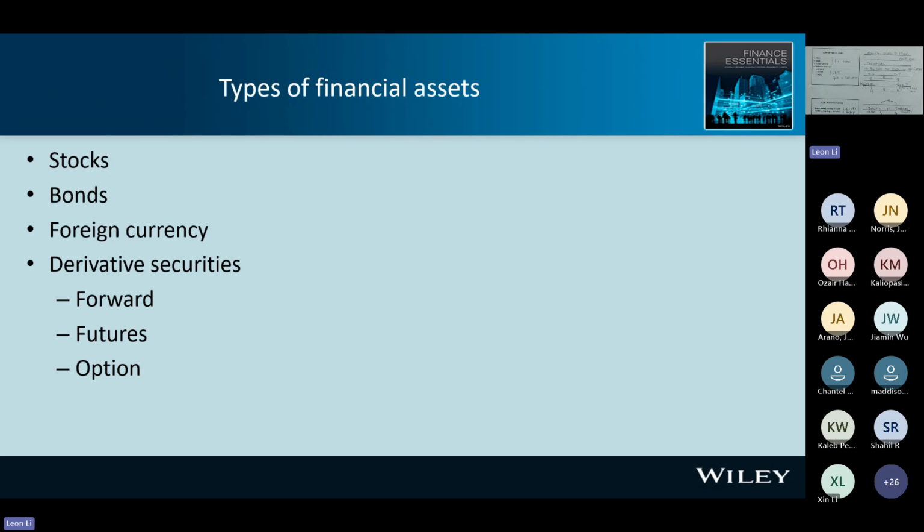If the relation is broken, then we will have an arbitrage opportunity. Arbitrage opportunity is to buy low and sell high. So you can see why finance people can make so much money, because they understand the relation among financial variables, and they know if the relation is broken, they can make money with no risk.